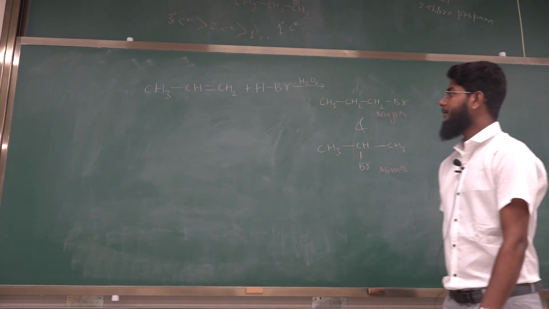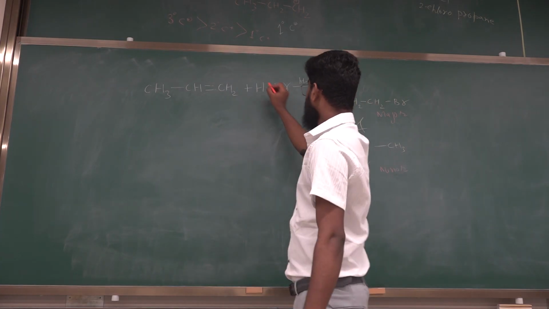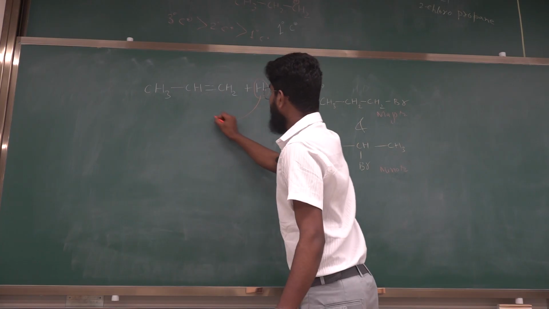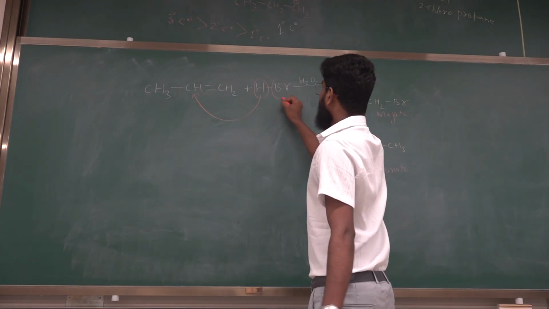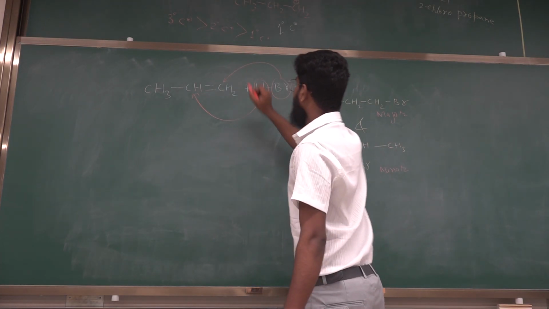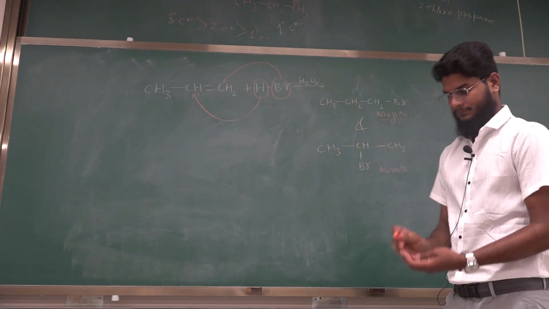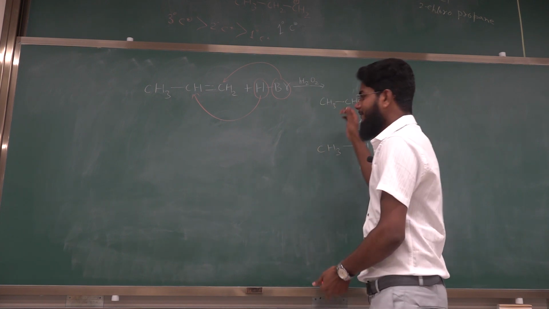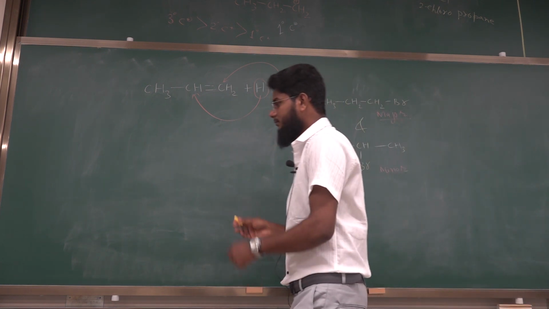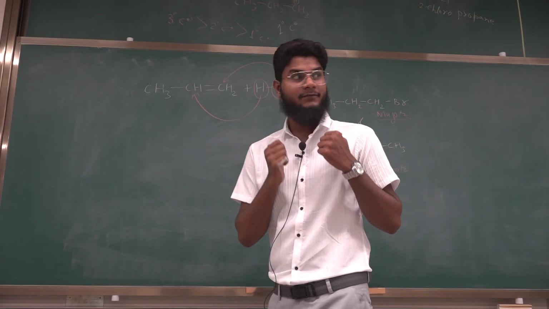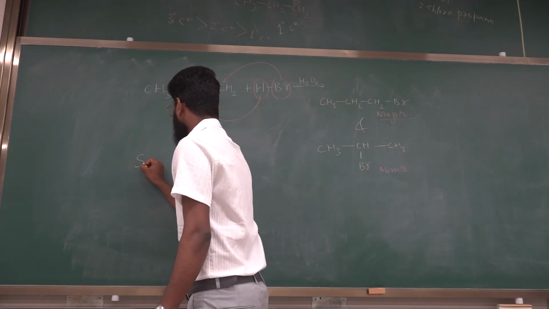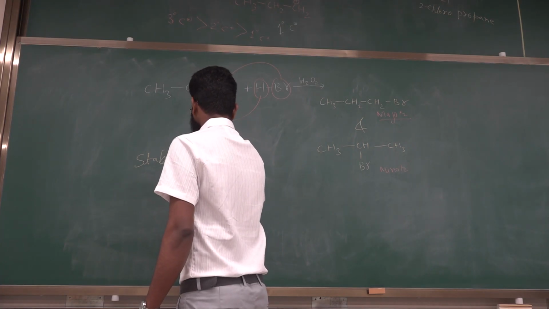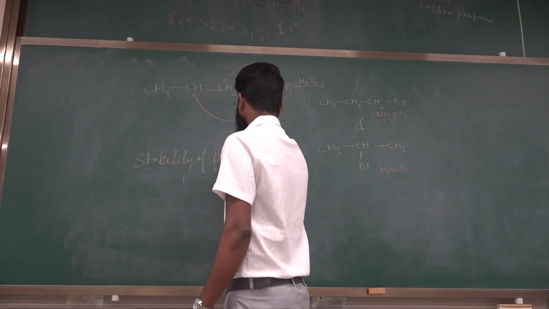Why? Because according to anti-Markovnikov's rule, the H will attach to the carbon having less number of hydrogen and Br will attach to the carbon having more number of hydrogen. That's why this is major. But what do you think is the driving force? Why is this product formed here? So this rule is based on the stability of free radicals.